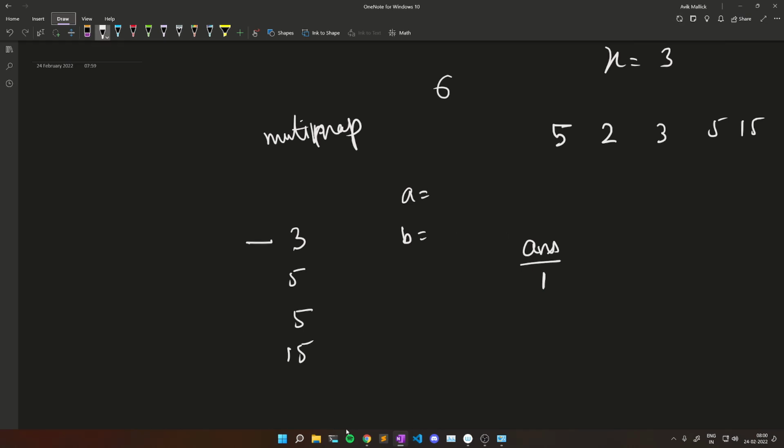My next element in the multimap is 3. Again this time I will need 15. Now 15 already exists in the multimap, so I won't need to add 15 externally. So I can just take these 2 elements, make a pair, and remove them, right? Now the next element is 5. For 5 I need 15. Actually, sorry, I said something wrong here.